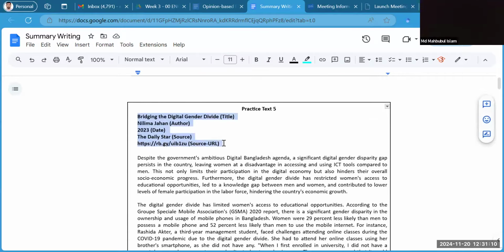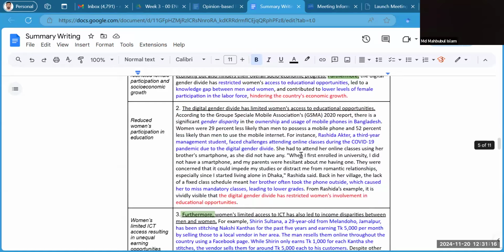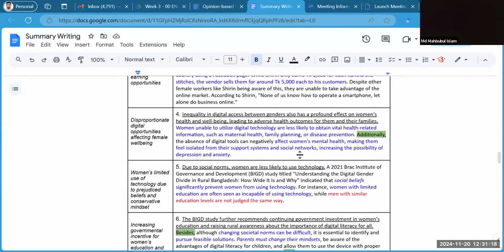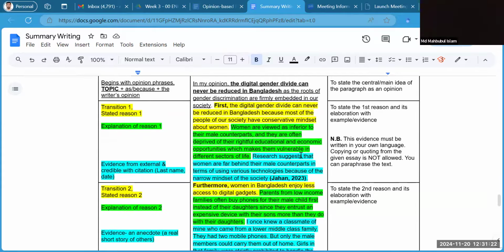This information I used for citation and referencing. All right. So next, what I did, I basically paraphrased the idea of paragraph number 5 and used this as evidence. All right, see how I did it. So you understand the structure of the argument now.